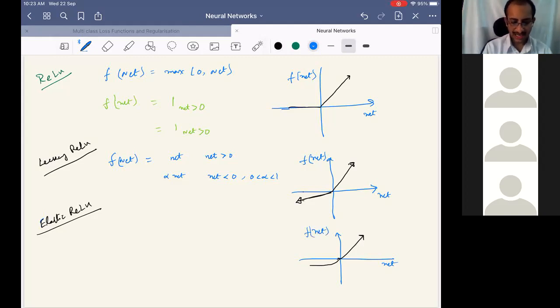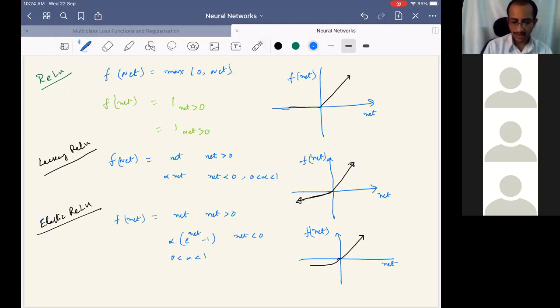In definition, F of net we define as net for net greater than 0. And otherwise we can consider it as alpha times (e power net minus 1). What is the value of e power net? Since the net value is negative, if it is -infinity, e power -infinity is 0, so it is -1. This is alpha times that. We will not take it completely as 1, so alpha again is between 0 and 1. And for net less than 0, this is the value.